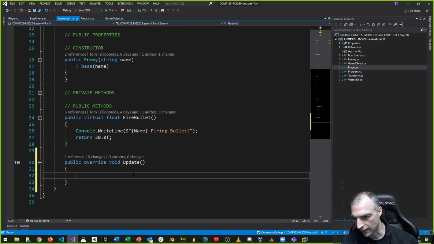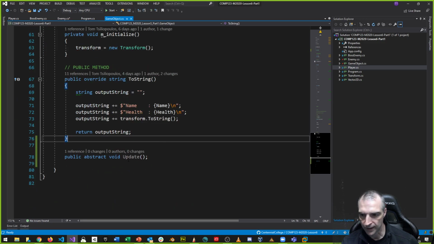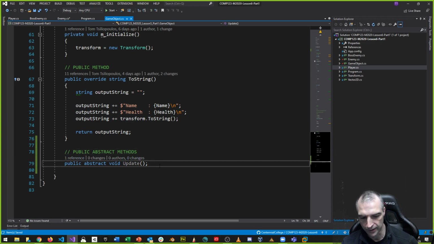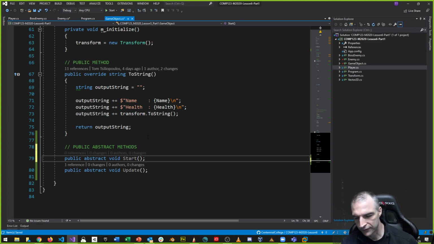You can actually leave it empty as long as you define it. It satisfies the requirements of the enemy superclass, game object. Game object is an abstract class, and because game object defines update as abstract, we can call them public abstract methods. We can define this here as a comment: these are our public abstract methods. I can have another one too. Like I said, I can have one that's called start. So I can have a start and an update.